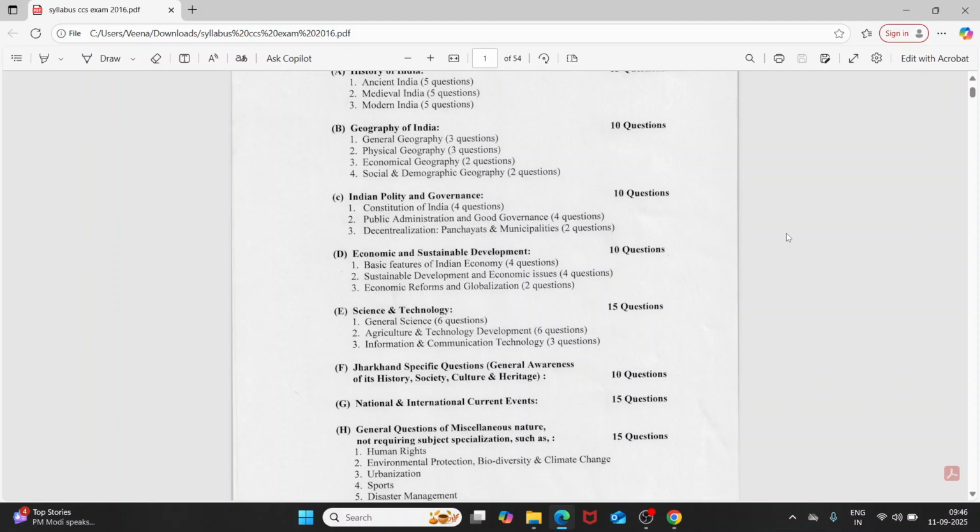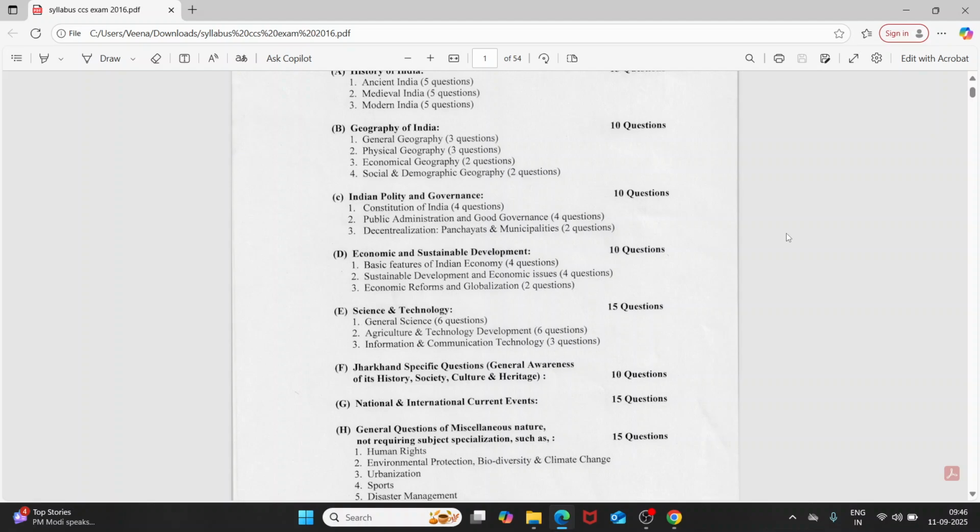C part belongs to Indian polity and governance. 10 questions you can see from this section. The rest part of the Indian polity and governance is number 1, Constitution of India. 4 questions come from the Constitution of India.